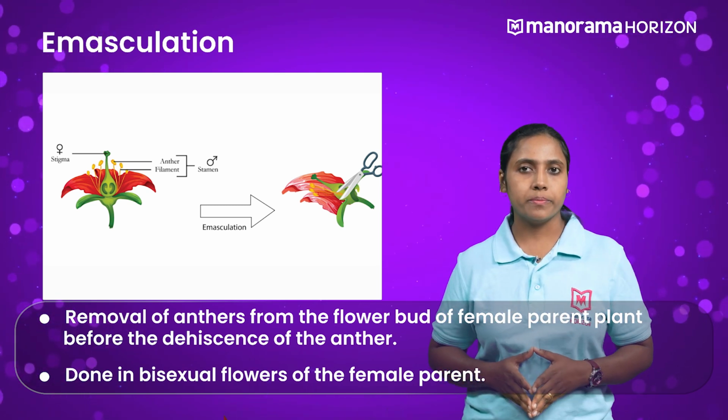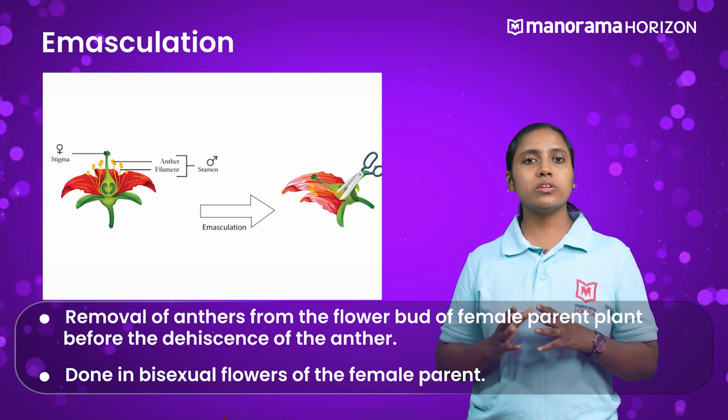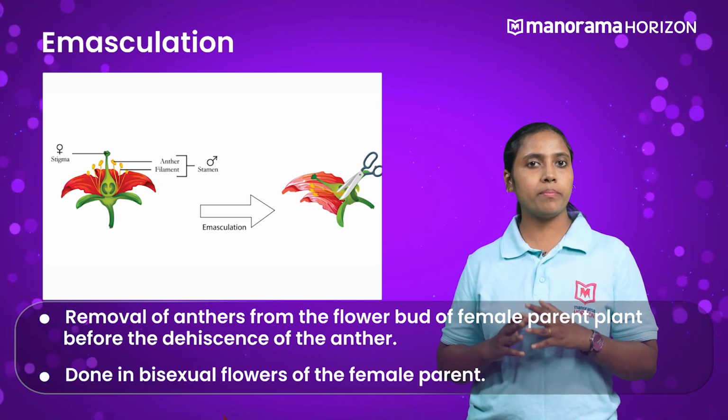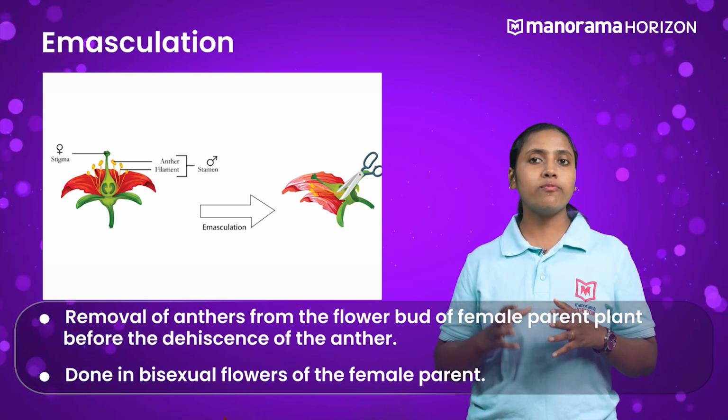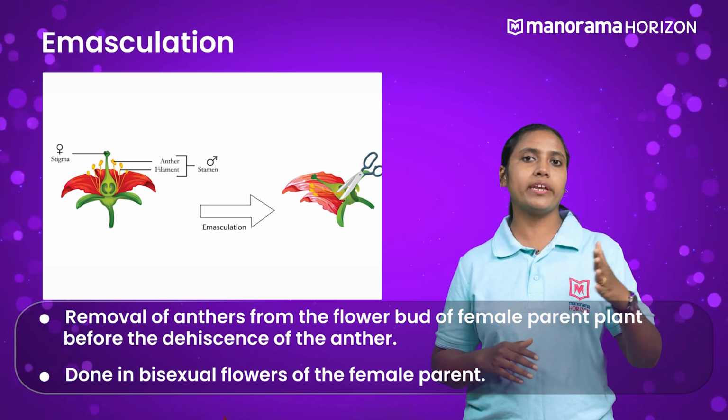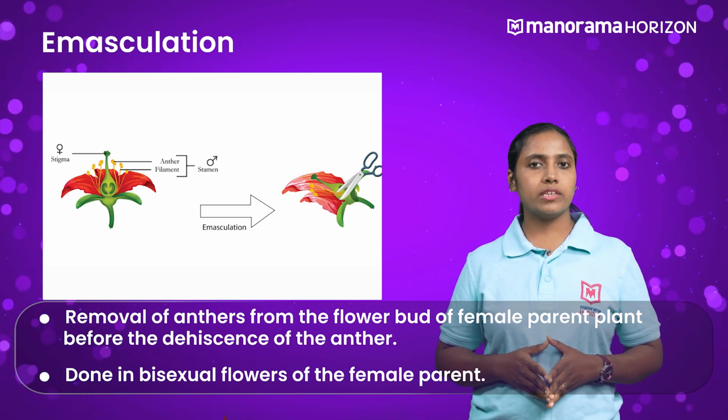Now I have a doubt here. Even if emasculation of the bisexual flower of a female parent plant is done, what if pollen grains from other sources pollinate their stigma? You are right, and this is why the bagging of emasculated flowers is done.